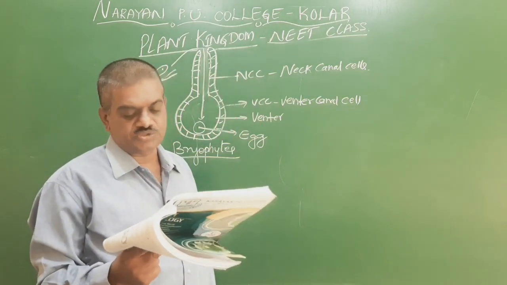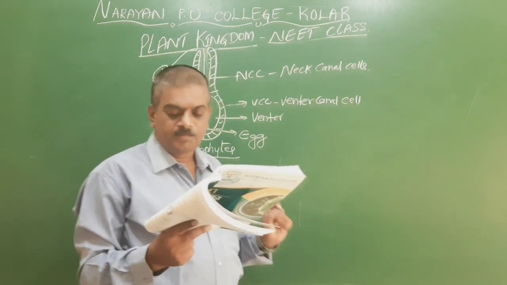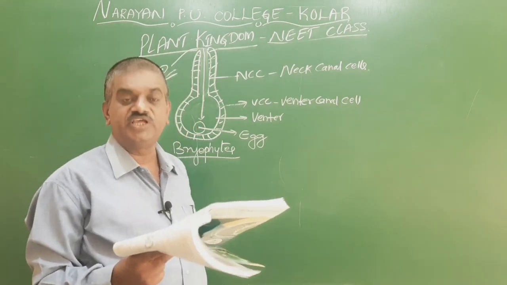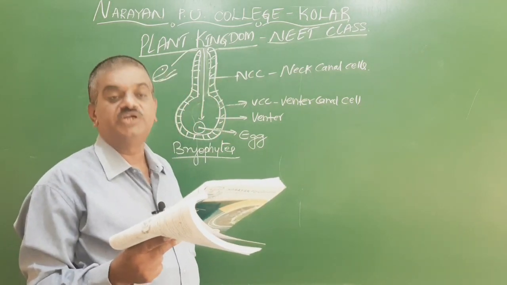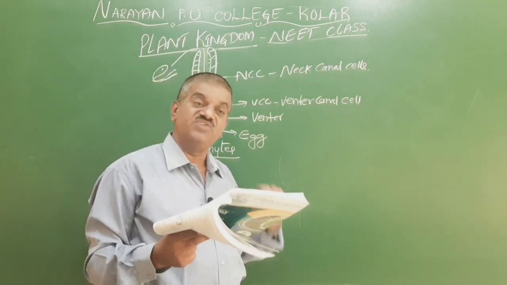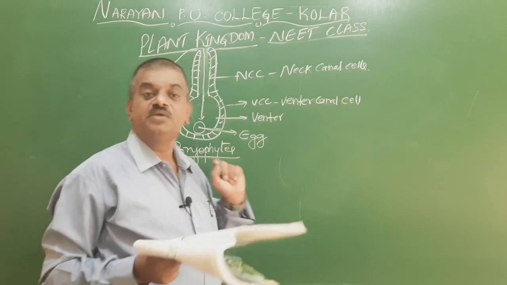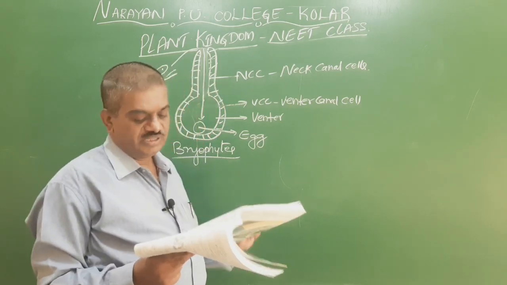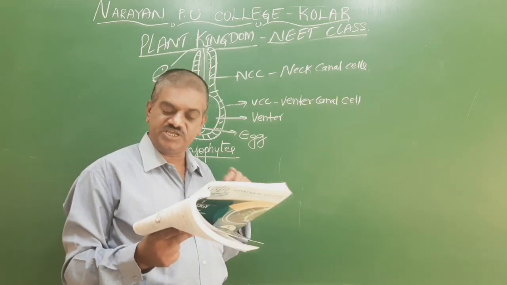So we go for the sixth question. Ephedrine is obtained from Ephedra by. The first option is root, the second is stem, the third is leaves, and the fourth is both 1 and 2. The right answer is stem. From the epidermis of a stem, ephedrine is extracted. This ephedrine is required to cure respiratory problems like asthma and bronchitis. So these diseases are cured with ephedrine extracted from the stem. So the answer is stem.